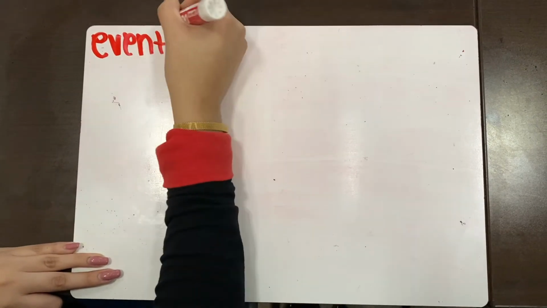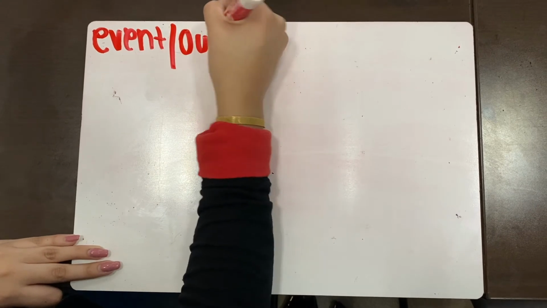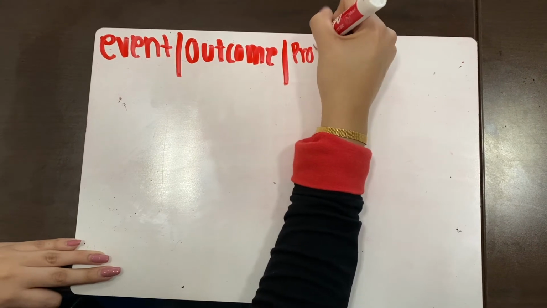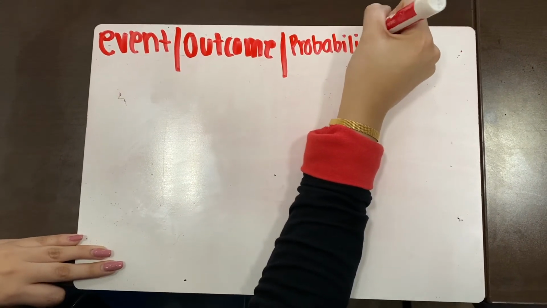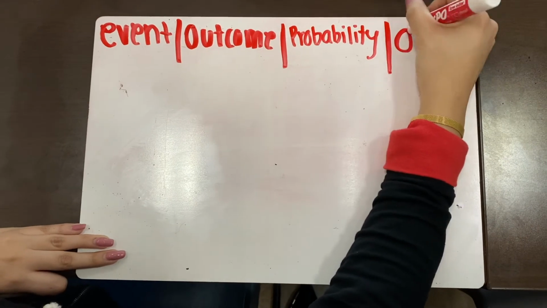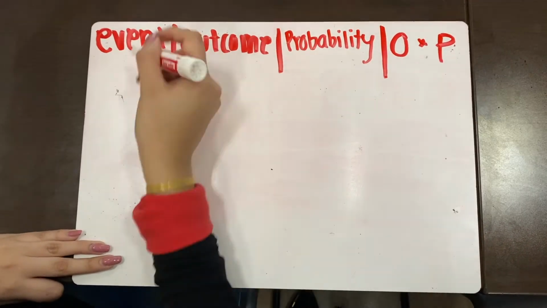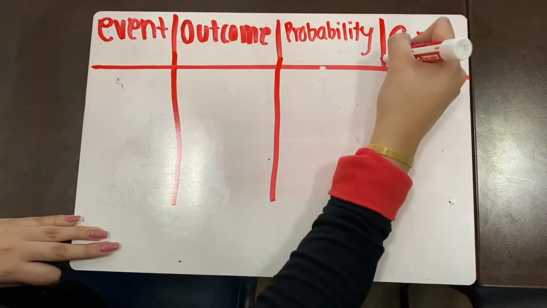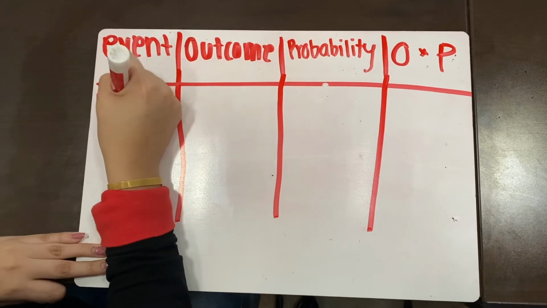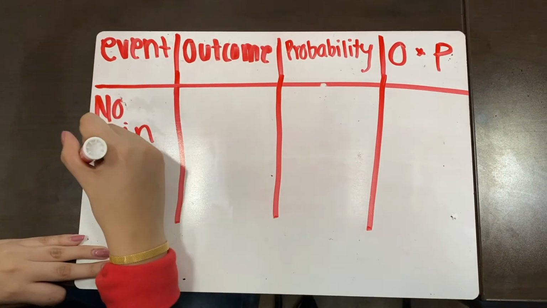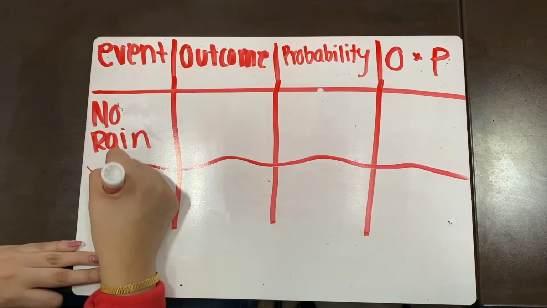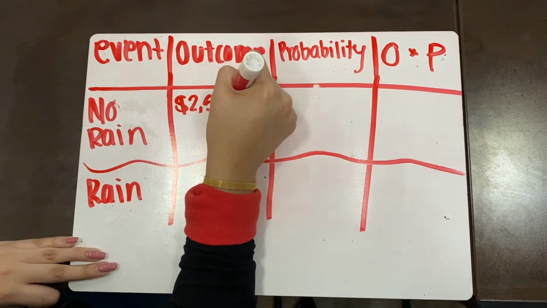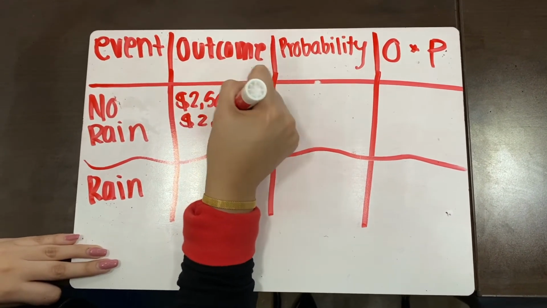In order to solve this problem, we need to create a table with 4 columns: event, outcome, probability, and outcome multiplied by the probability. Looking at the problem, we know we have two events, no rain or rain. Now, we know that if it doesn't rain, we're expected to make $2,500 off of the tickets sold. So we would do $2,500 minus the $2,000 we invested, giving us a total of $500 left. Now, if it rains, we're expected to earn nothing. We would just lose the $2,000 we invested.